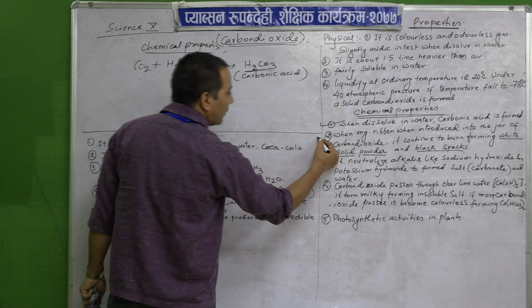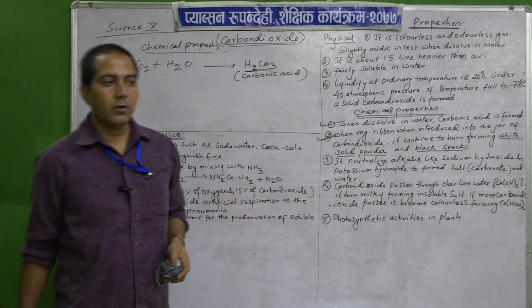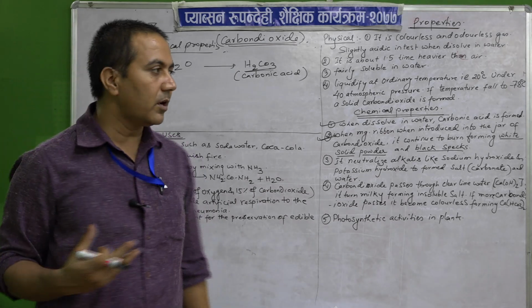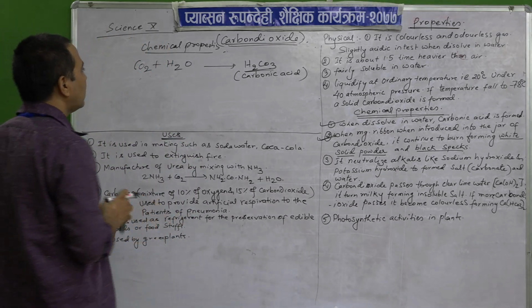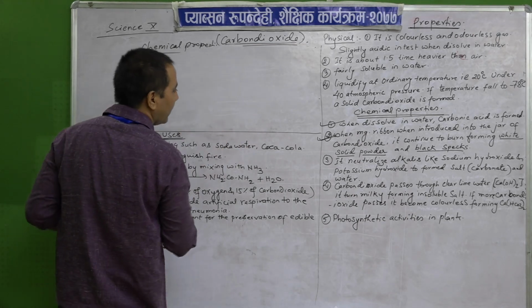Then the next one, we test in the laboratory. After the manufacture of carbon dioxide, we test it with the use of a magnesium ribbon.